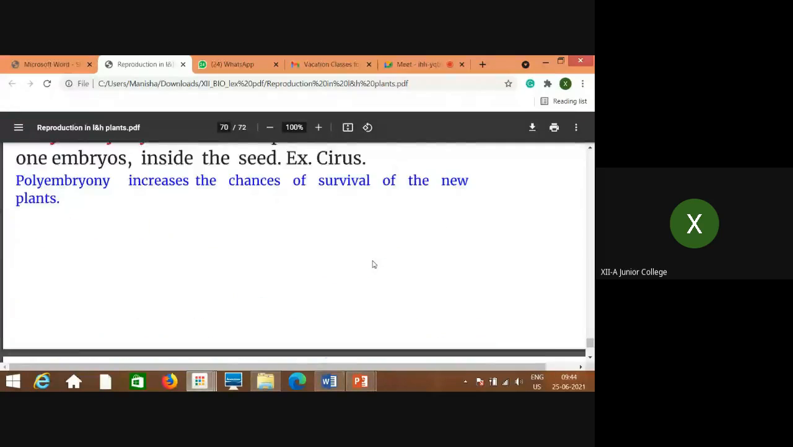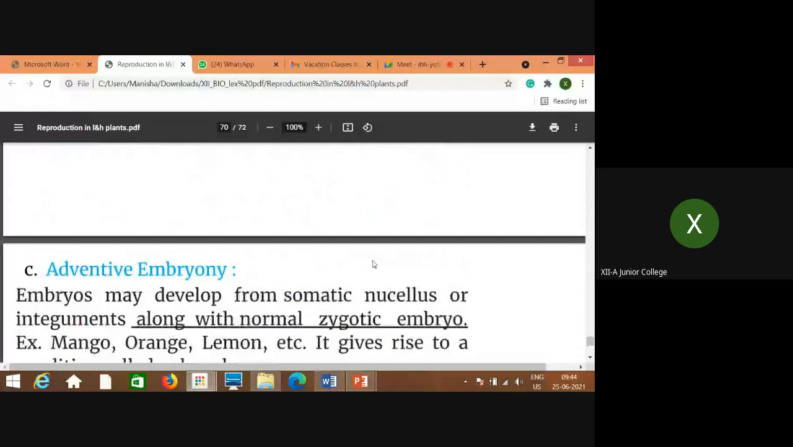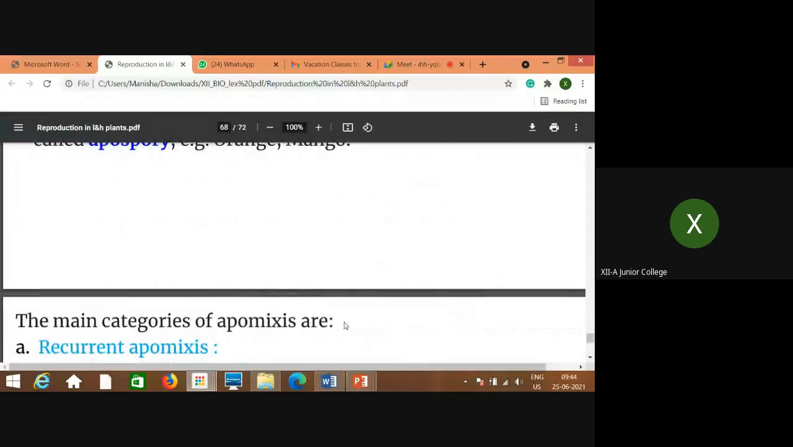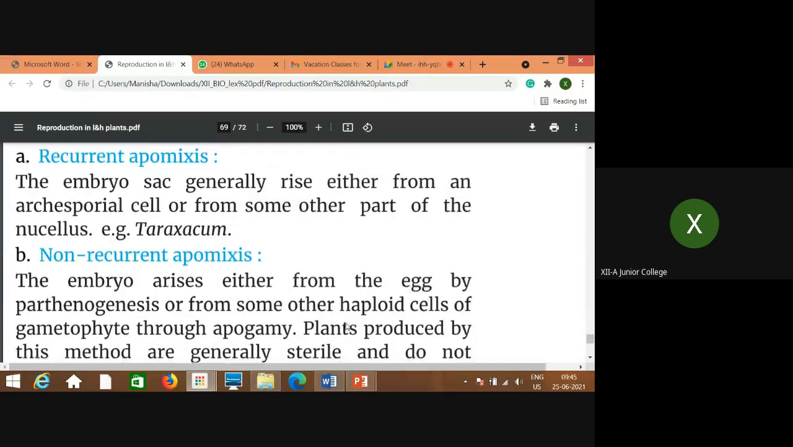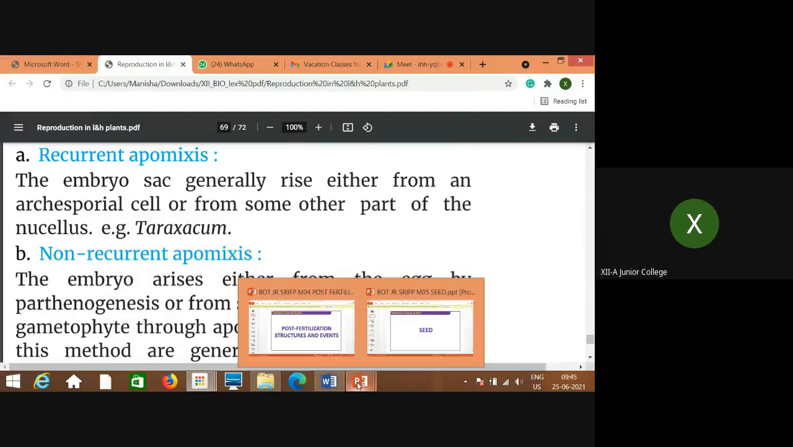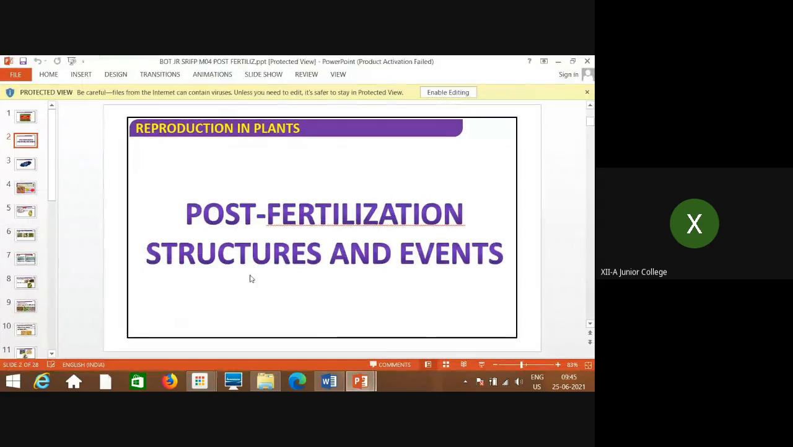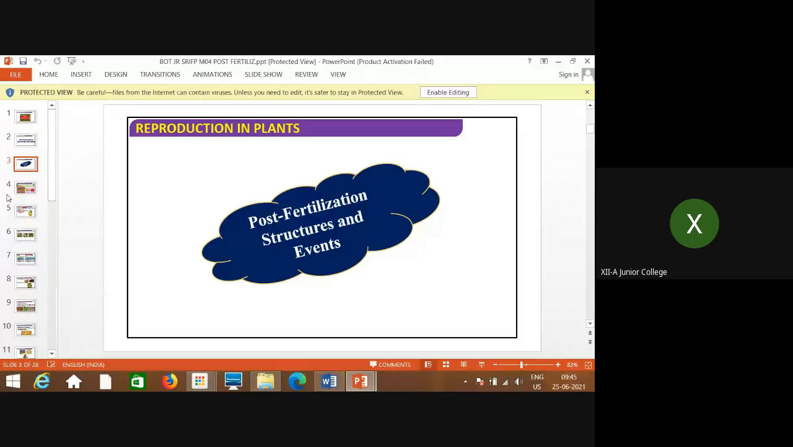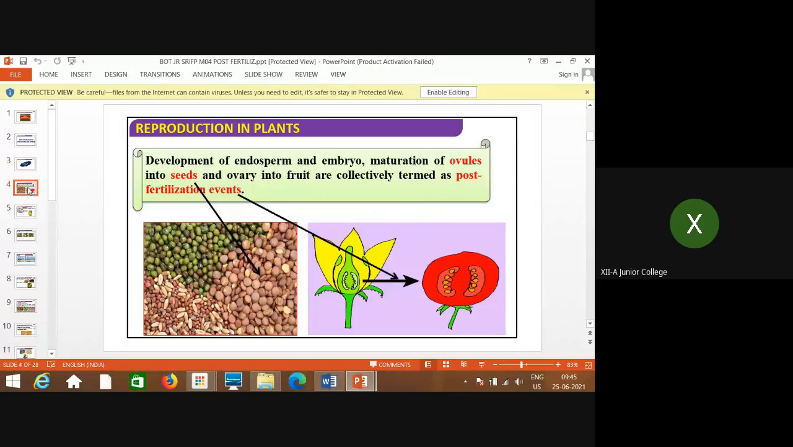terminologies used here. I will not talk about the questions right now, but I will show you the same part with the help of a few slides, which you can see. Post fertilization changes here. What are these structures? You can see in the diagram.